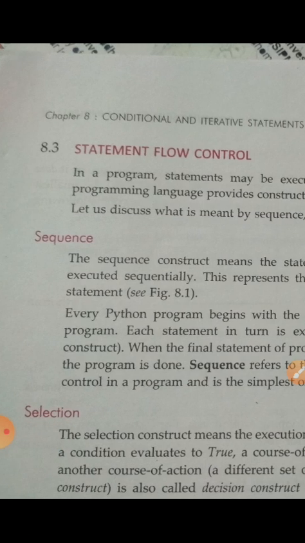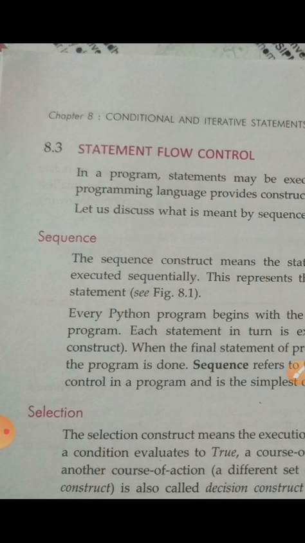If we apply some conditions in our Python programming, the statement will be evaluated according to the conditions. If the condition is true, then your statement will be executed. If your condition is false, if it does not fulfill that condition, then that block of statements will not be executed. I will show the examples. With the help of an example, I will explain the selection statement again.